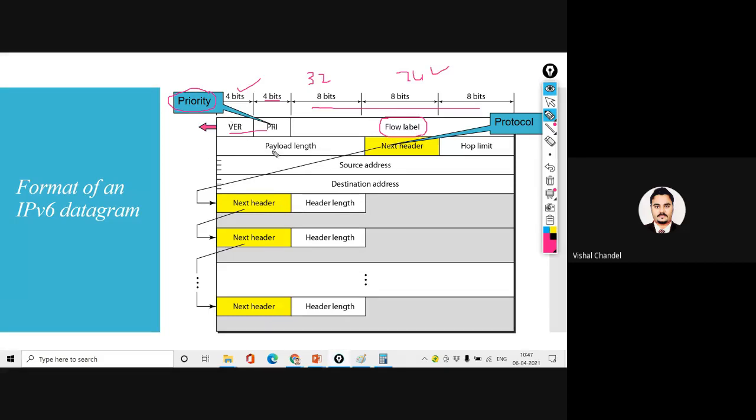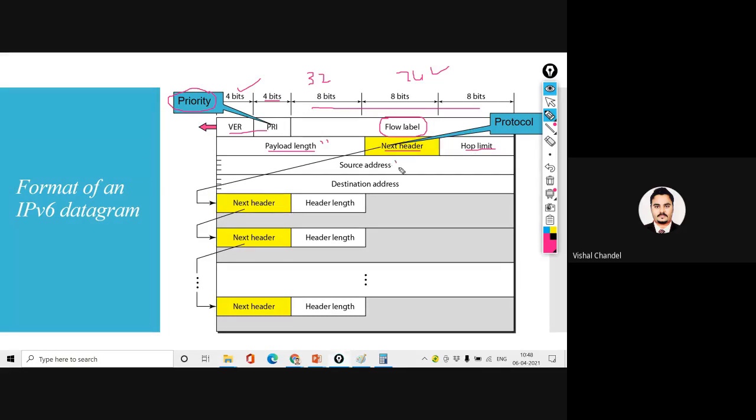Next, we are using 16 bits for the payload length, 8 bits to define the next header, and 8 bits for the hop limit. One by one I will explain what hop limit means, what payload means, and I will relate this payload with IPv4, and relate this hop limit with the IPv4 options.